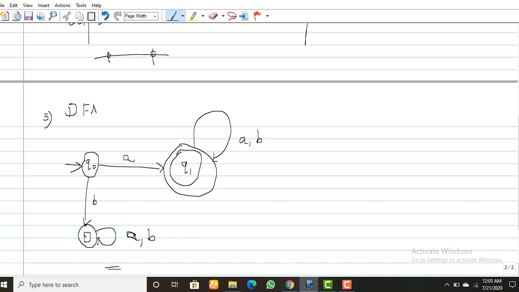What is the final step? Just cross-check your DFA to see whether it is perfect or not. Q0 has a transition for both A and B. Q1 also has a transition for both A and B. Your dead state also has a transition for both A and B. So this is your final perfect deterministic finite automaton constructed from the given NFA. This is one example of the subset construction method. Thank you. Let us see you in the next lecture.